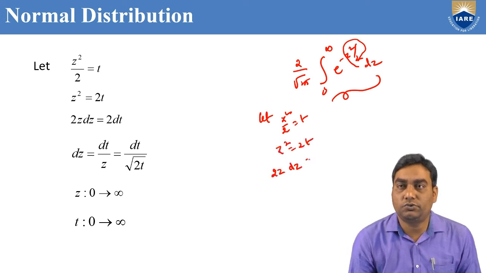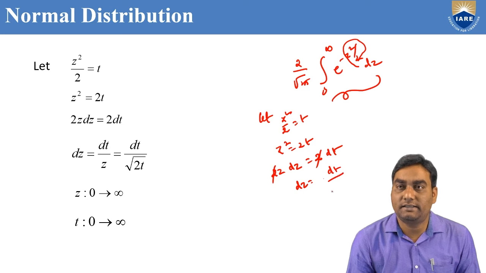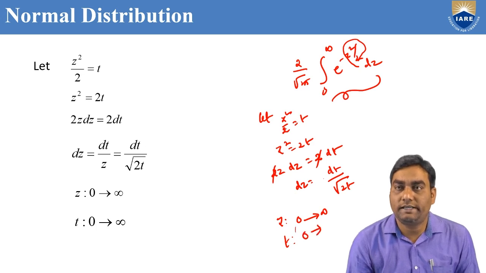Differentiating on both sides, 2z dz equal to 2dt. 2 cancel, dz equal to dt by z, where z can be written as root 2t. Similarly, we need to change the limits also. In the problem, z limits are 0 to infinity. Substituting z equal to 0, t is also 0. Z equal to infinity, t is also infinity.